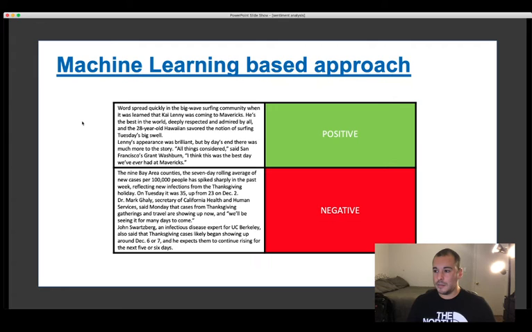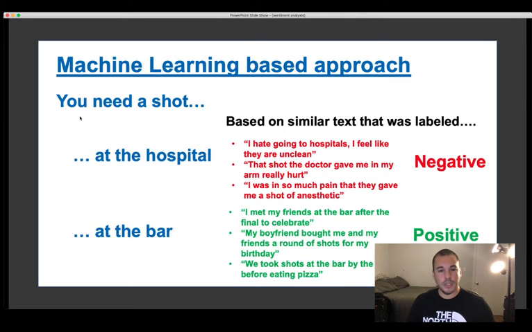Whereas a lexicon-based approach considers words and phrases that are labeled as positive or negative, a machine learning-based approach considers bodies of text that are labeled as positive or negative. Sentiment analysis is inherently a classification problem where we can use supervised learning to go through a large data set, extract different features of that data, and then consider that for interpretation and prediction. So going back to our example of you need a shot, a machine learning-based approach can go through the data, then look for similar features in other texts and say if that's negative or positive.